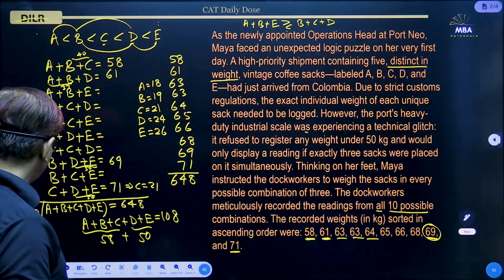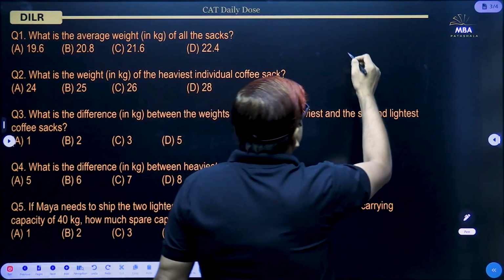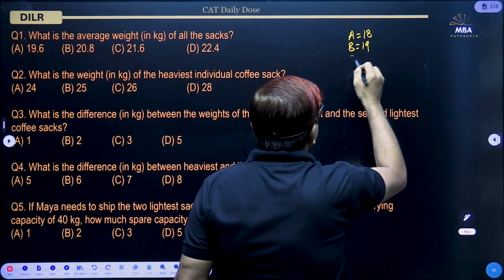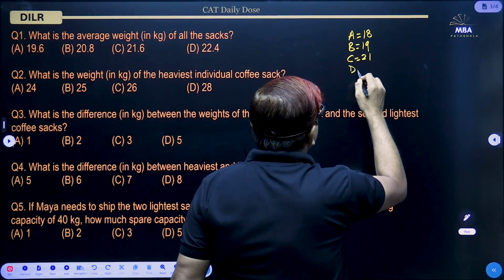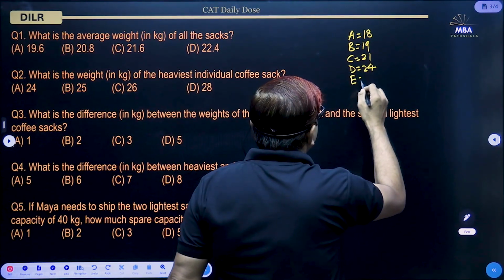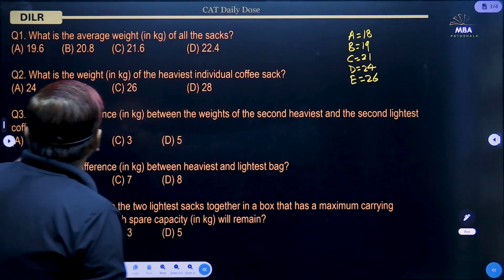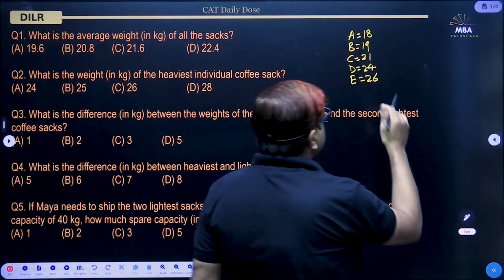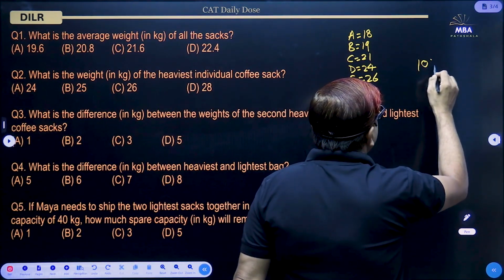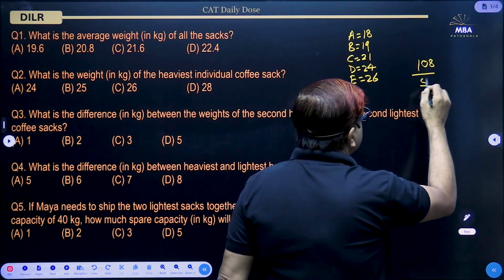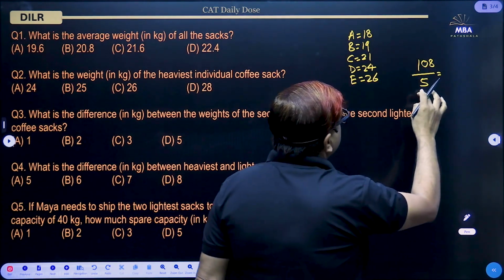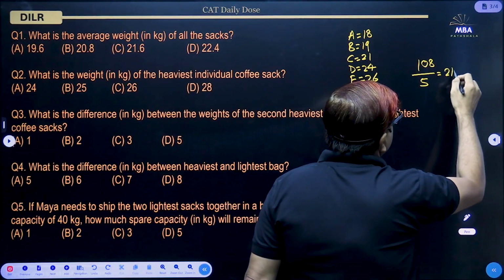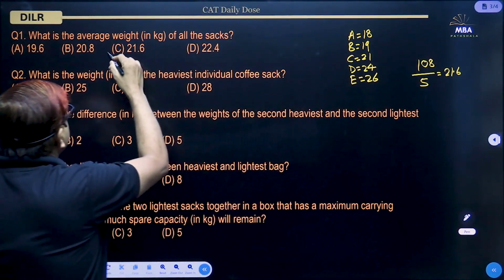Okay, let us come to the questions. What are the weights? For A 18, for B 19, for C 21, for D 24, and for E 26. Now solving the questions: what is the average weight in kilogram of all the sacks? The sum of the weights was 108, divided by the number of sacks, that is 5. Dividing by 5, double of 108 is 216, putting a decimal, 21 point, that is option C.